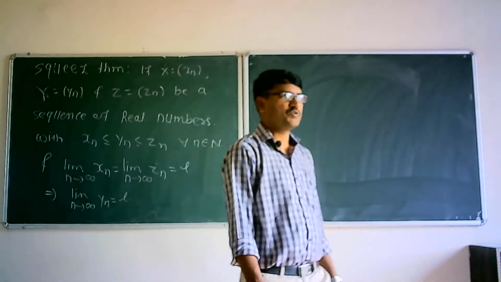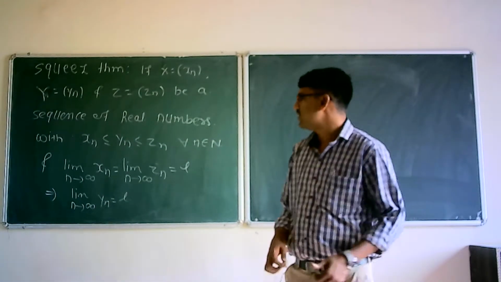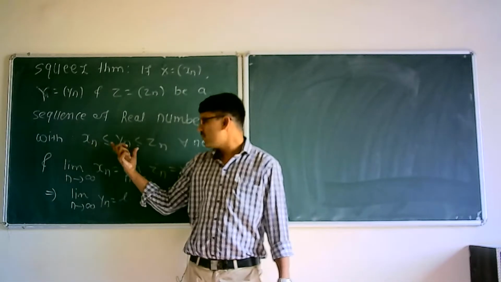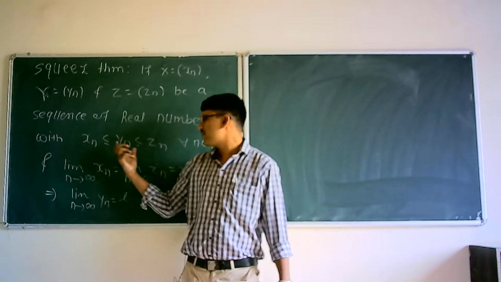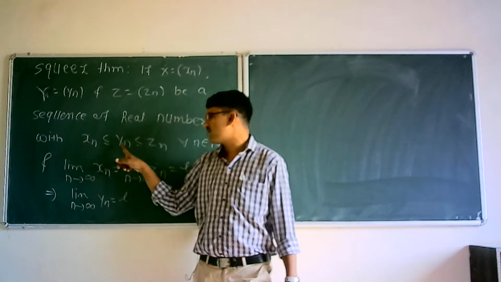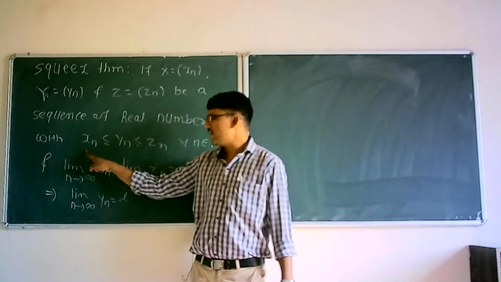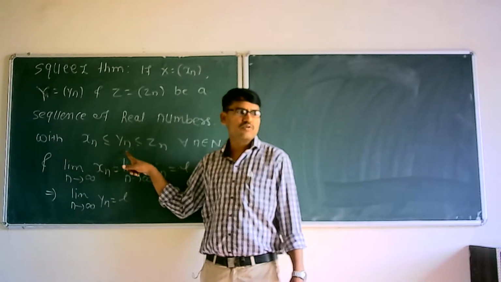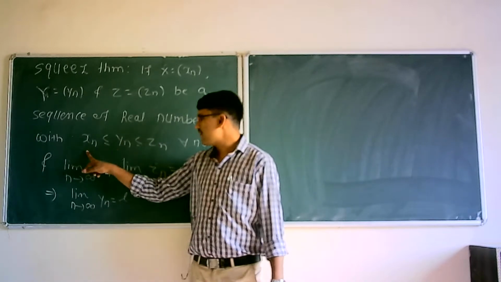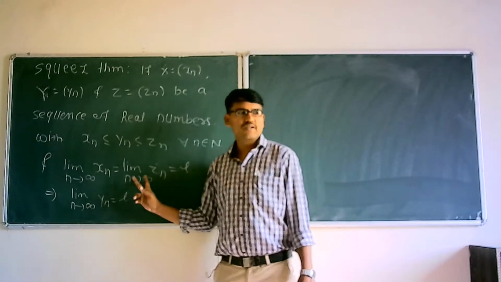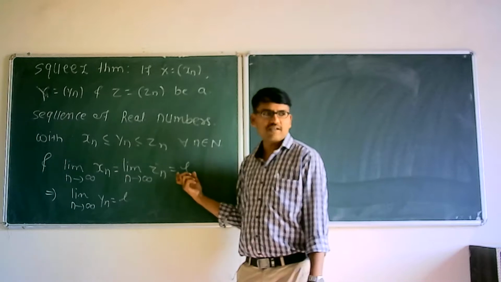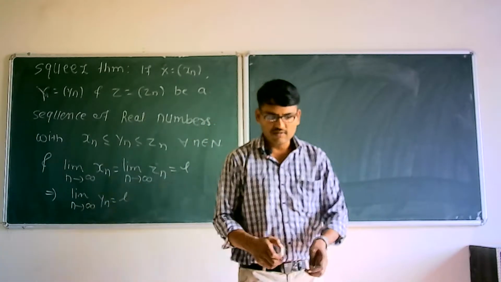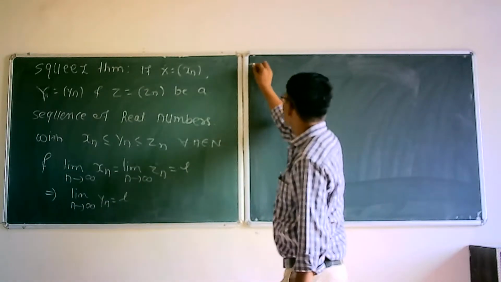So we want to prove this theorem. What this squeeze theorem says: every term of the sequence yn lies between xn and zn, that is, x1 less than or equal to y1 less than or equal to z1, x2 less than or equal to y2 less than or equal to z2, x3 less than or equal to y3 less than or equal to z3, and if xn and zn are convergent sequences with a finite limit L, then we want to show that the limit of the sequence yn also exists. Now what is given? So prove.